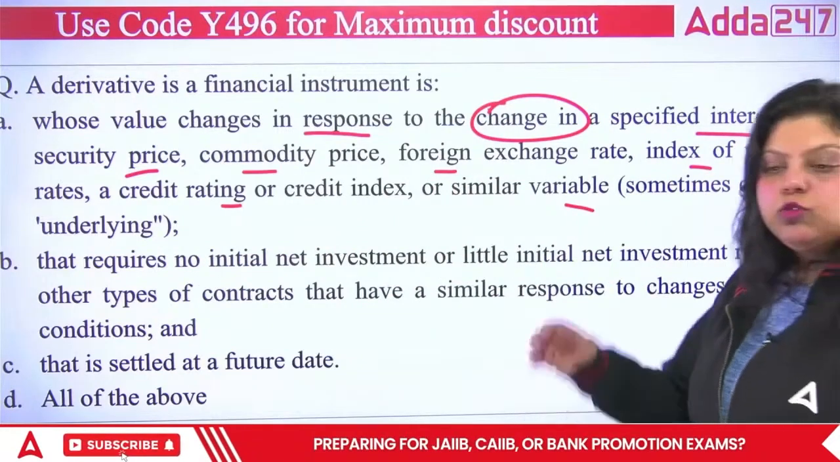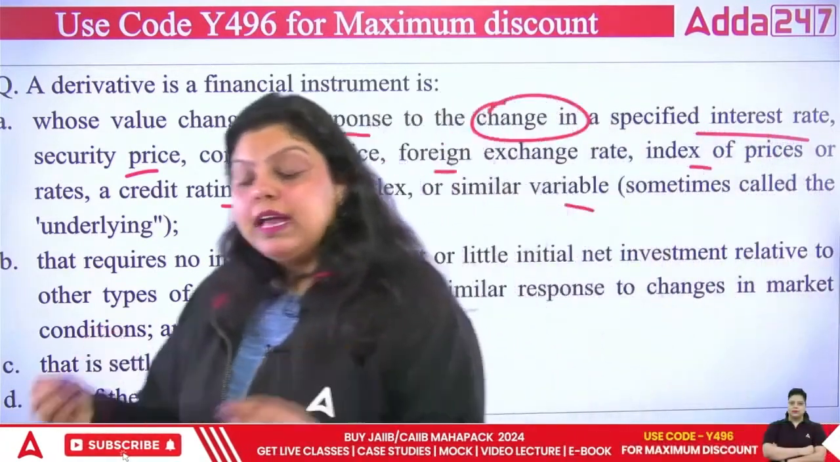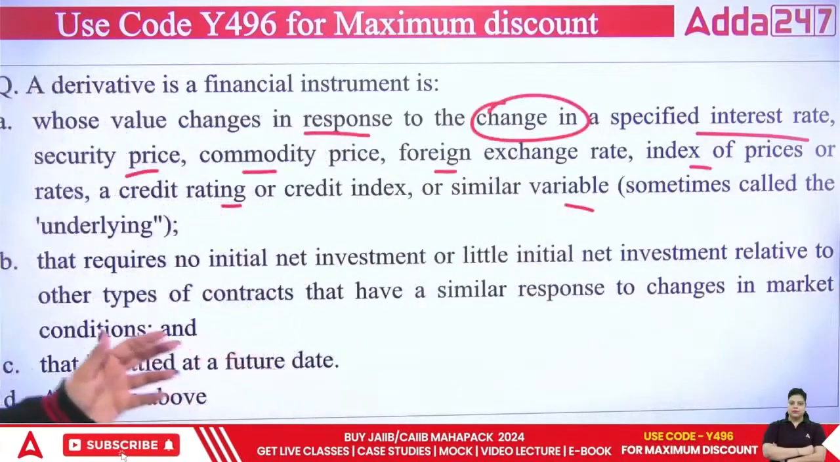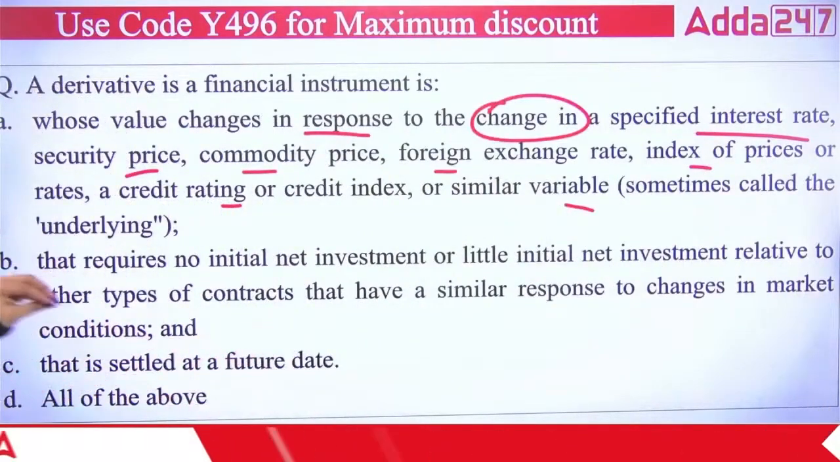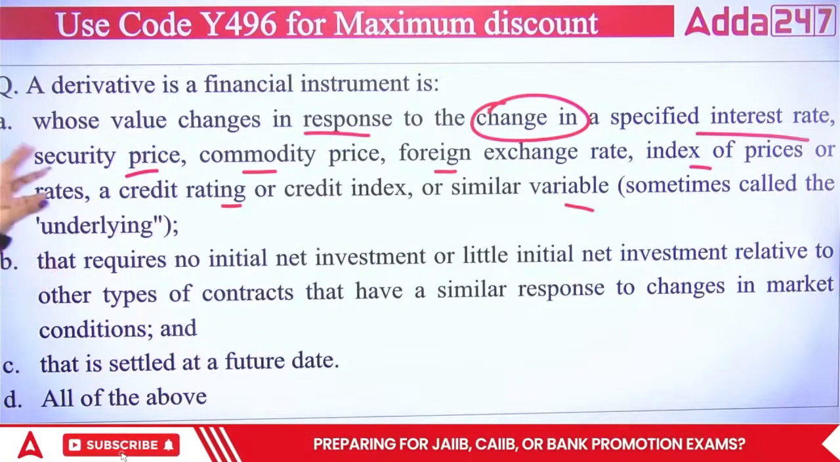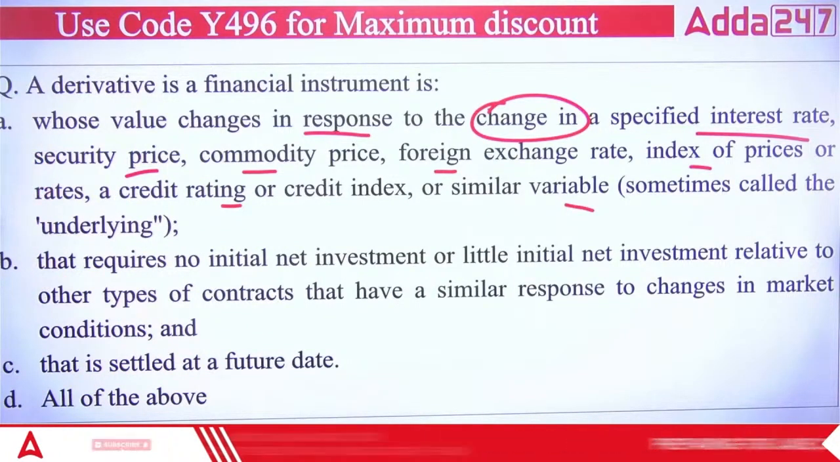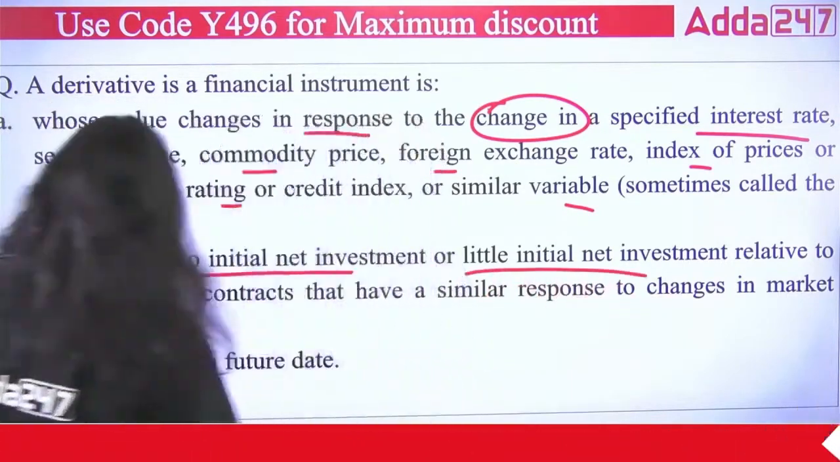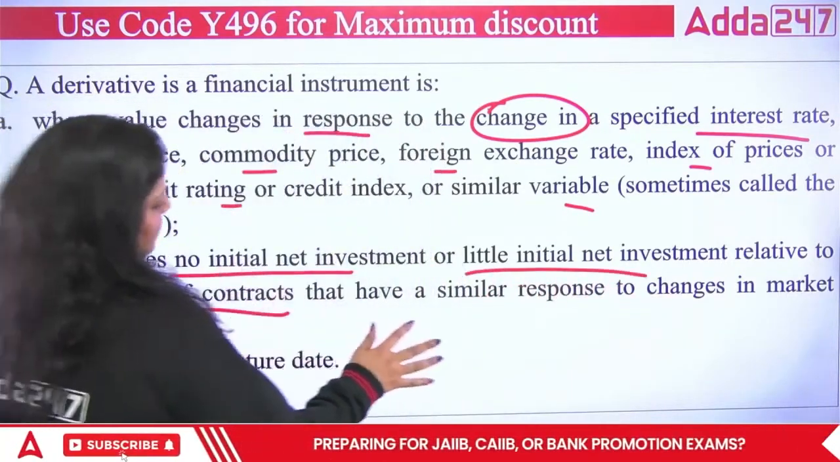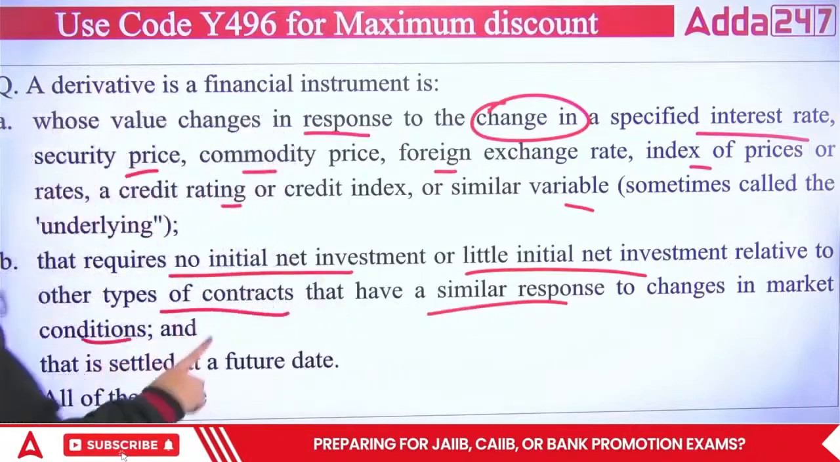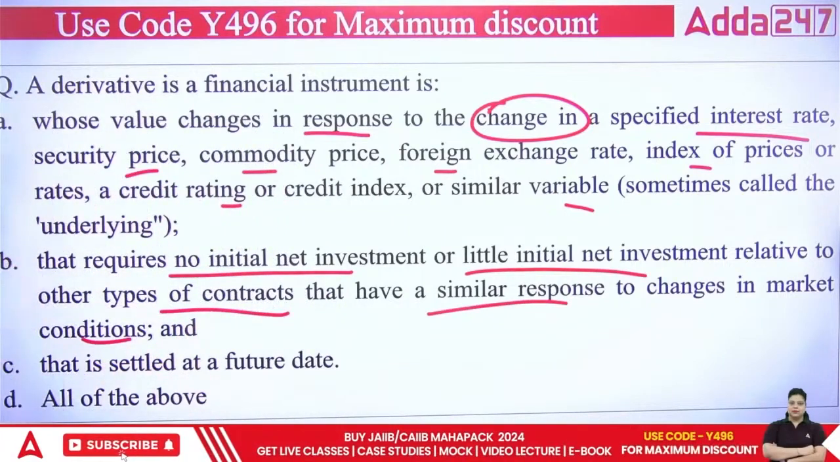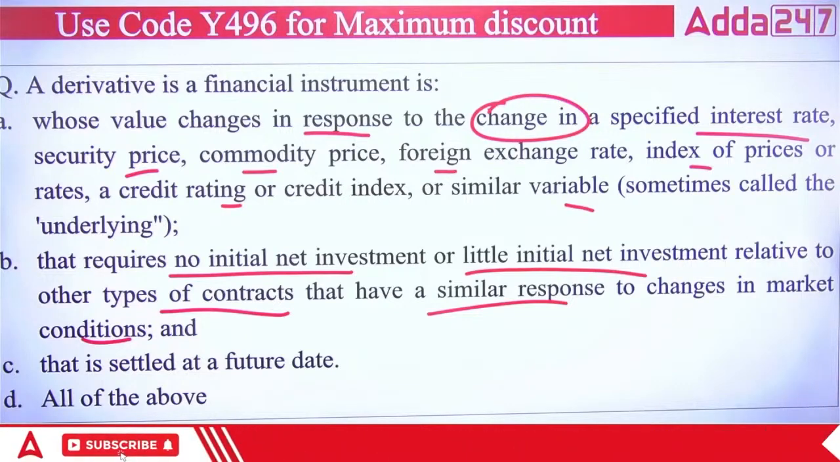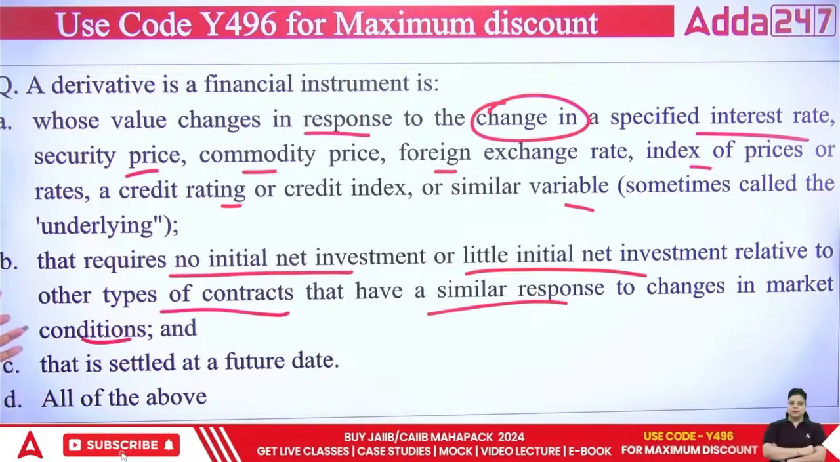So the first point is saying that the value of a derivative changes as per the underlying assets. On the basis of the underlying asset, the derivative's value can change. The second says it requires no initial net investment or little initial net investment relative to other types of contract that have a similar response to changes in market conditions. And this is also true. It says no initial net investment or little initial net investment is required.